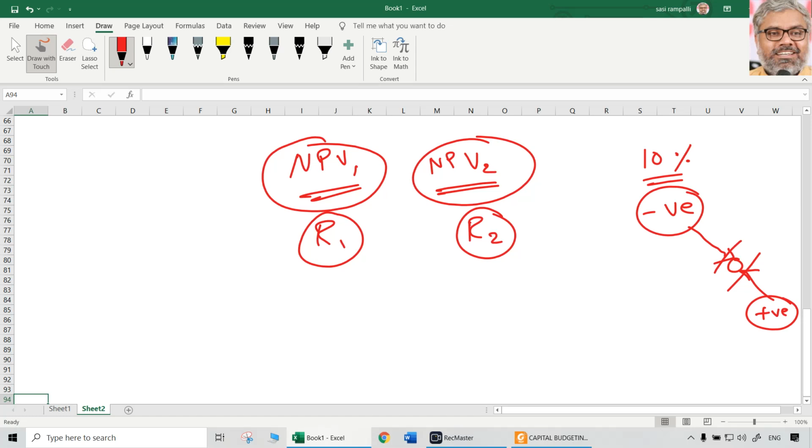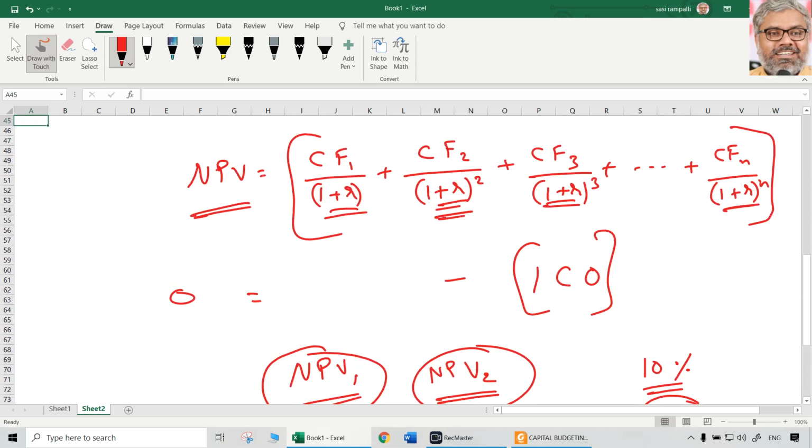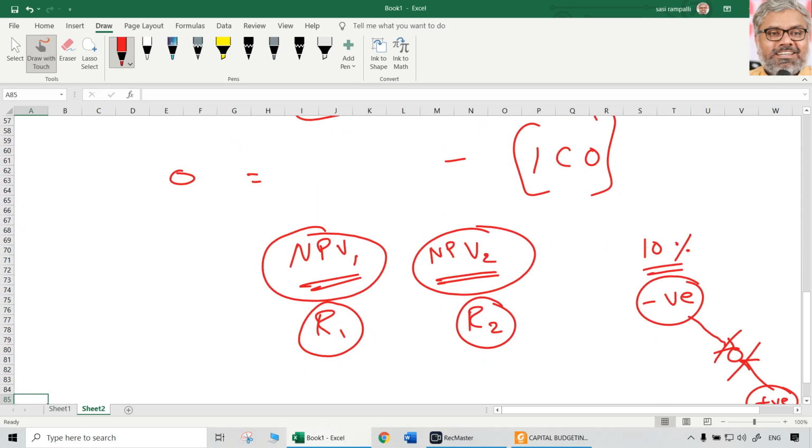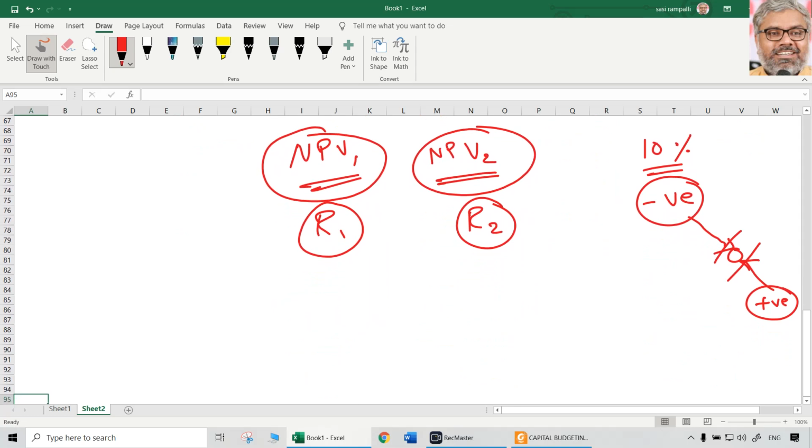Because where is the R in the formula here? It is in the denominator. And when you want the main value calculation to be increased, what should you do? You should decrease the denominator. So you should reduce the rate from 10% to something else, 6, 7, 8, whatever.